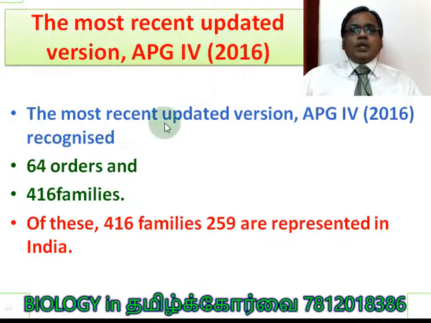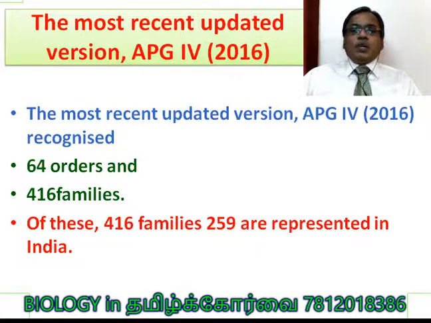APG4 recognized 64 orders and 416 families. Of these 416 families, 259 are represented in India. A very important question can be asked. 259, more than 50% of families are represented in India. That is a great credit for our nation.